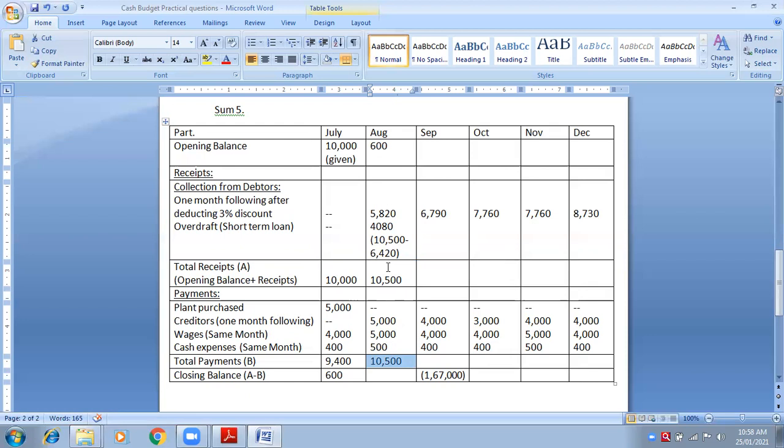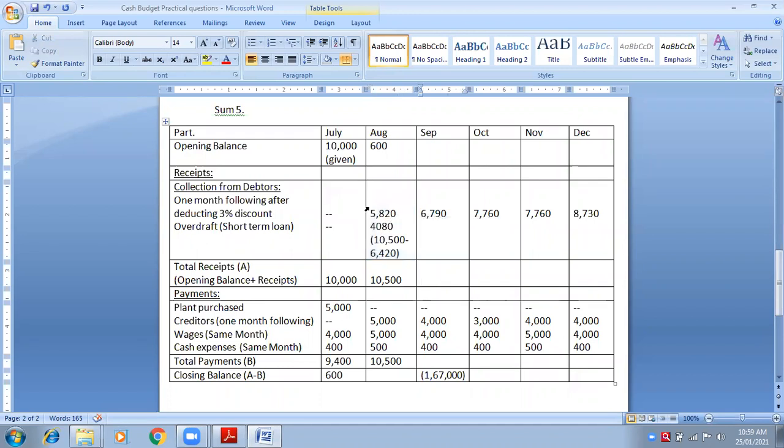You don't have to write 6,420 in block A. Okay, 6,420 will be written somewhere down, somewhere roughly we have to write. So 6,420 block A and then block B was 10,500. We have to deduct both of these amounts and then 4,080 rupees will be my overdraft amount.